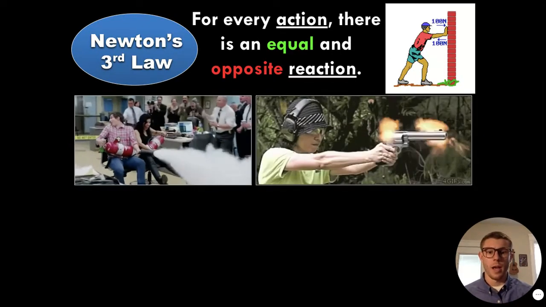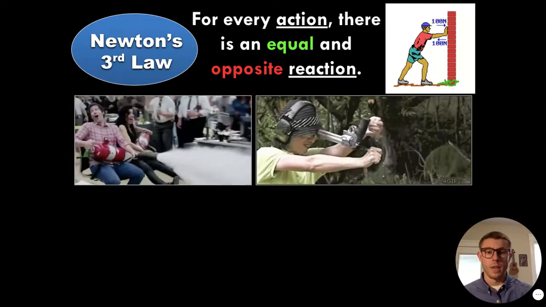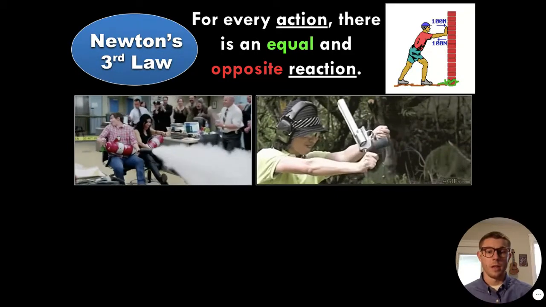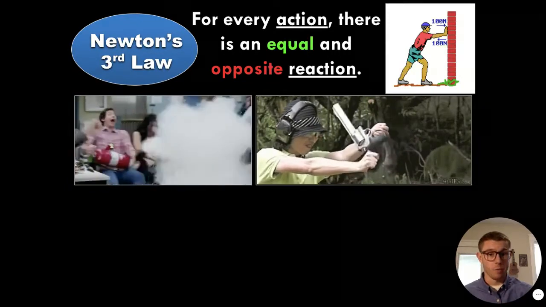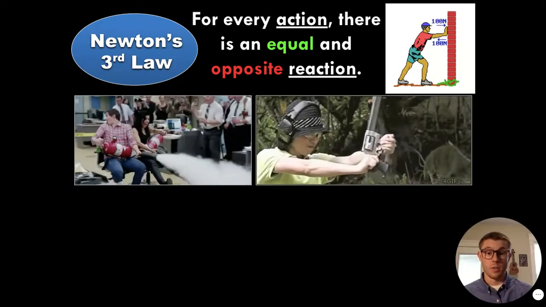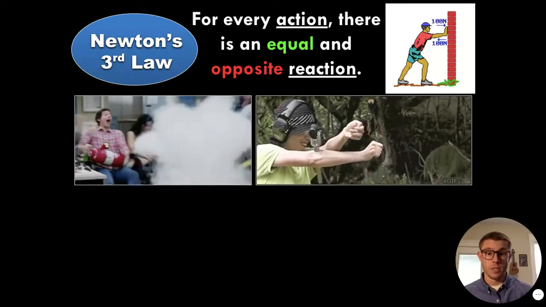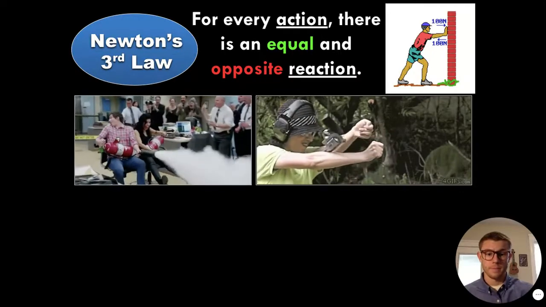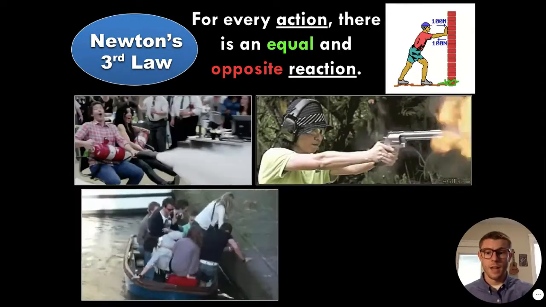Here's another example where we have a person firing a pistol. In this case, there is an extreme amount of force which the pistol applies onto the bullet. There also has to be some reaction force, also known as recoil when you're using a firearm. In this case, it's an extremely high force, and the person actually loses complete control of the gun, and it flies back at them. That's kind of scary.